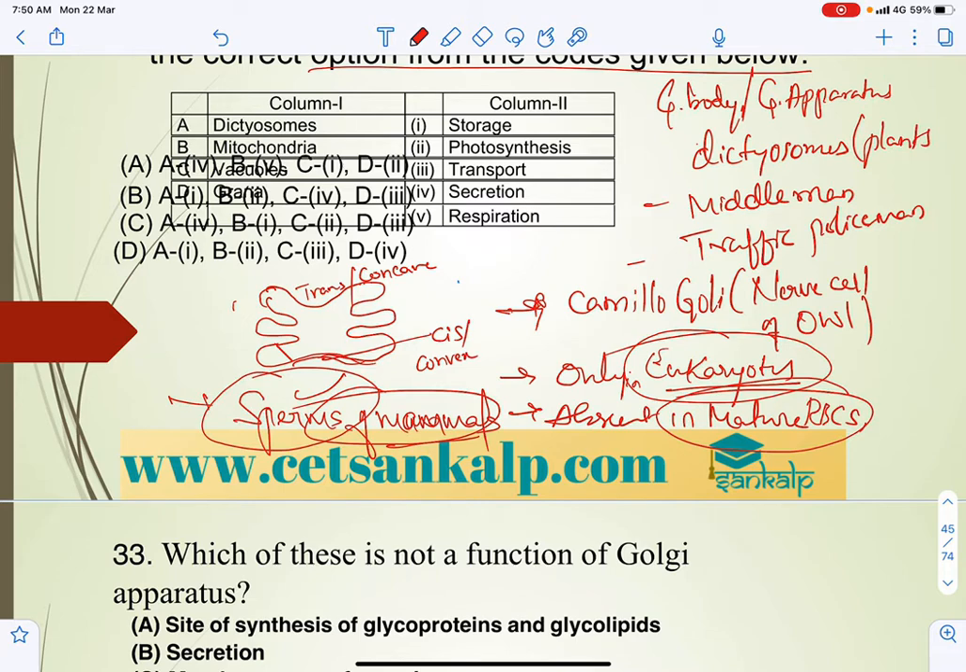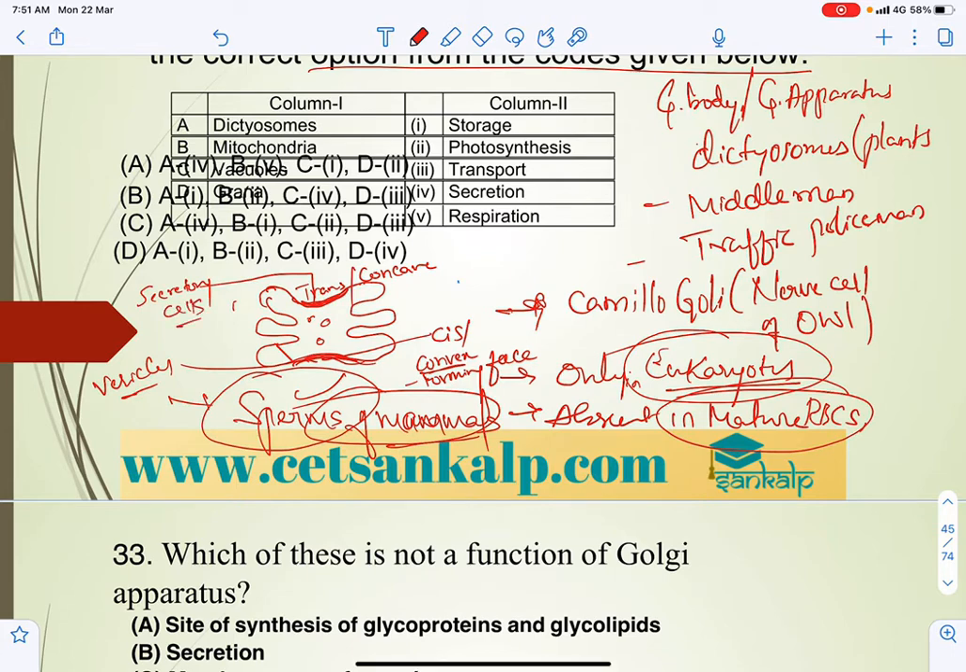Keep in mind that the cis face is the forming face. The primary vesicle enters through the cis face, the convex face, and is packaged within the lumen of the Golgi body, and that will be secreted out of the trans face. Hence that cell is called a secretory cell.